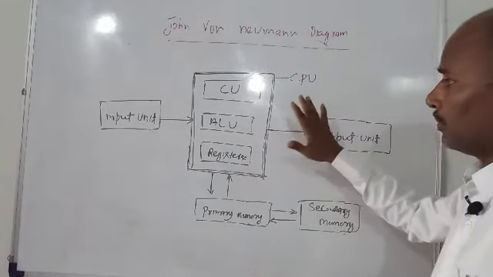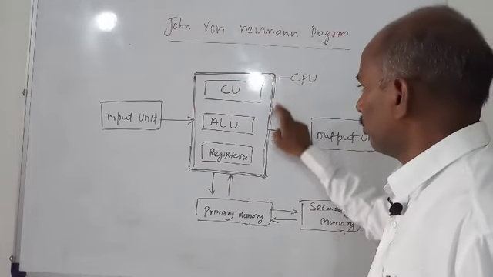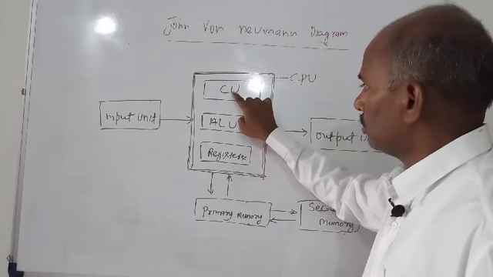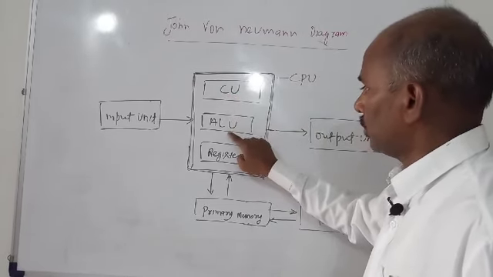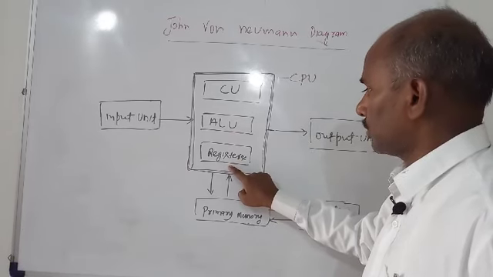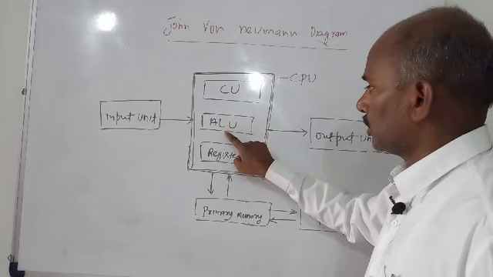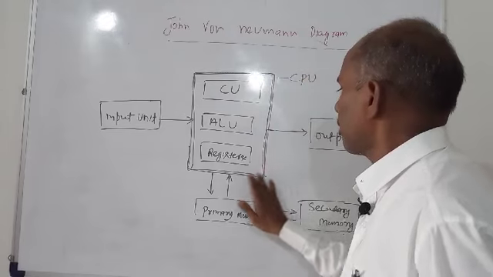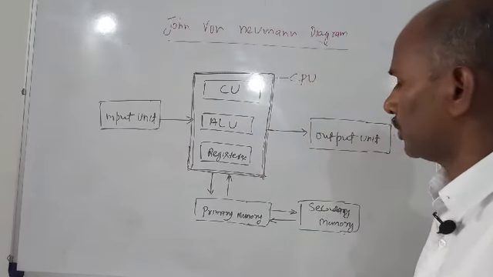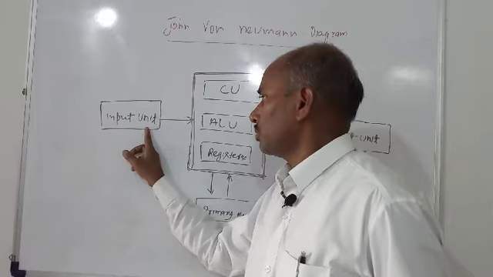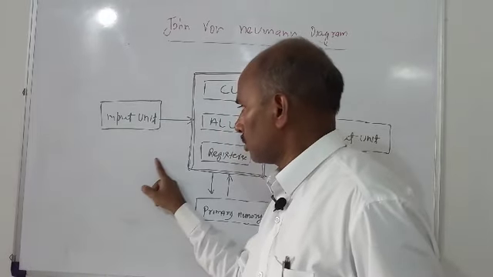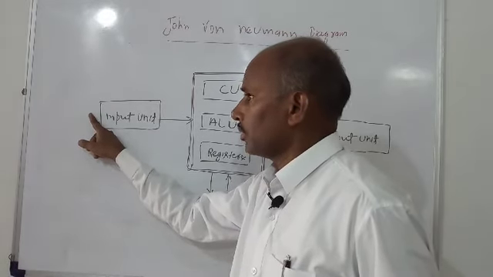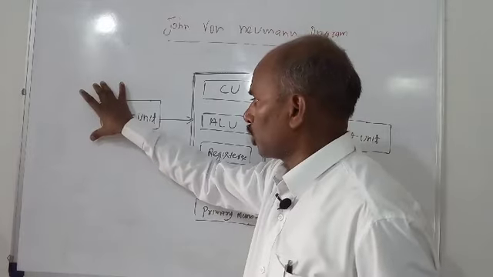You can see this diagram. This box is the CPU, and there are 3 units: CU, ALU, registers, that is control unit, arithmetic and logical unit, and registers. This is the CPU, central processing unit, and this is the input unit. Input units are keyboard, mouse, scanner. These are part of the input unit.